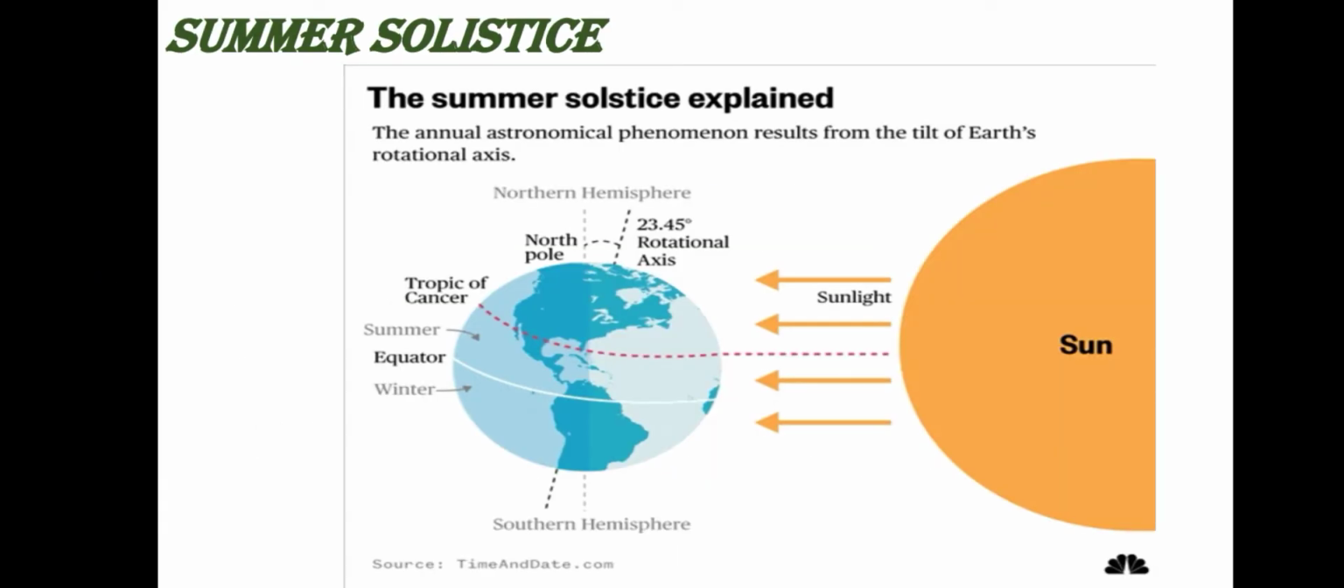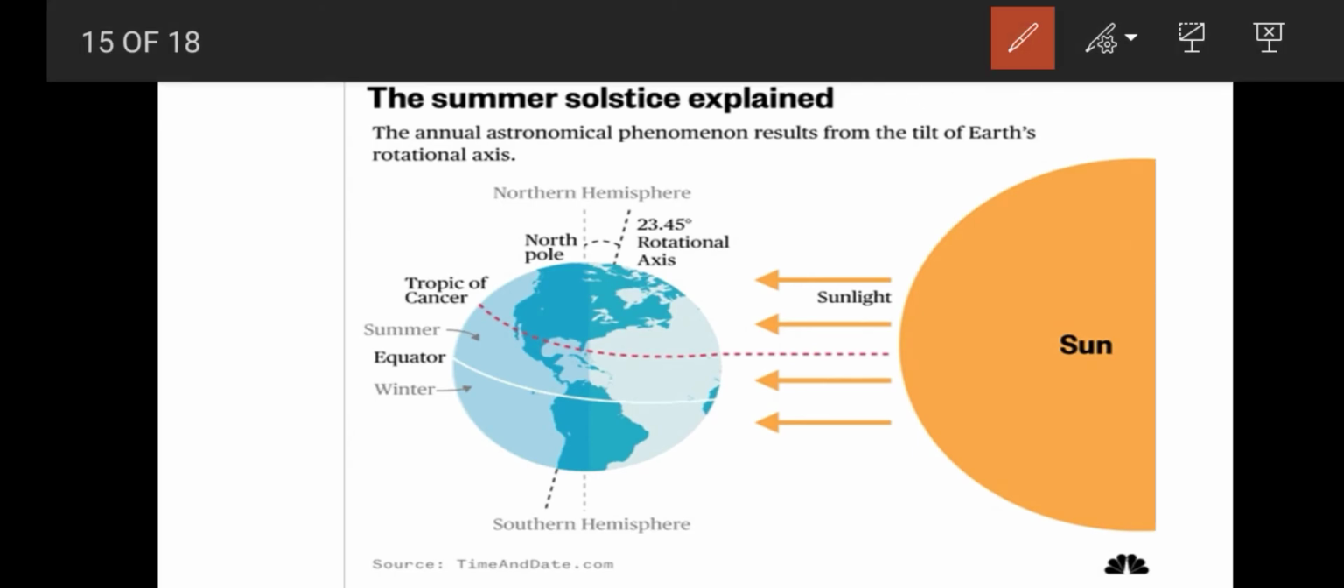Here, what is meant by summer solstice? This picture shows you. Listen here. The sun rays directly fall on, above the equator, an important parallel of latitude, that is Tropic of Cancer. The sunlight directly falls on Tropic of Cancer. The part above the equator is called the northern hemisphere, and below it is the southern hemisphere. The northern hemisphere is tilted towards the sun. So in the northern hemisphere we will receive summer season, and in the southern hemisphere we will receive winter season.